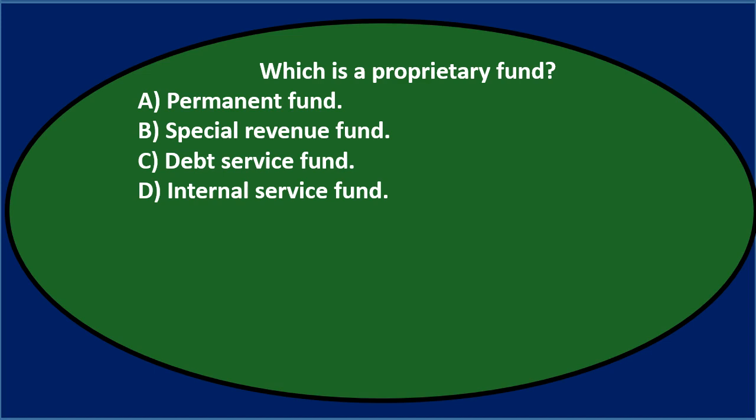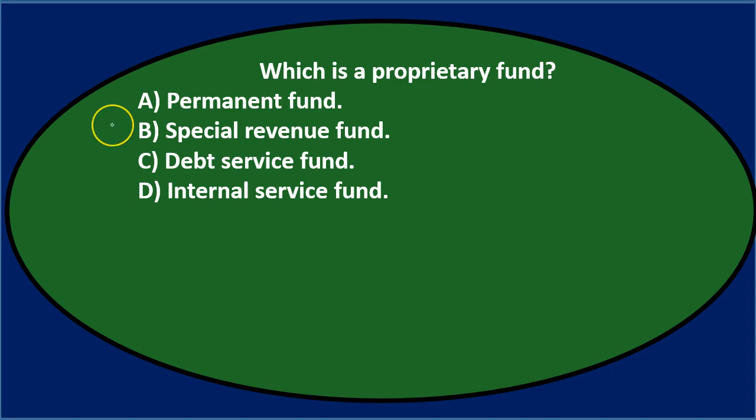Either A, the permanent fund, B, special revenue fund, C, debt service fund, or D, internal service fund. Let's go through this again using the process of elimination. Which is a proprietary fund? Either A, the permanent fund.